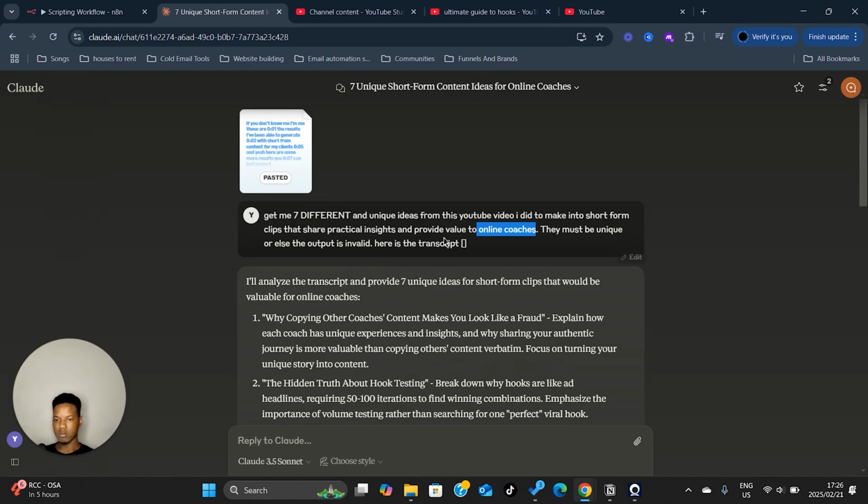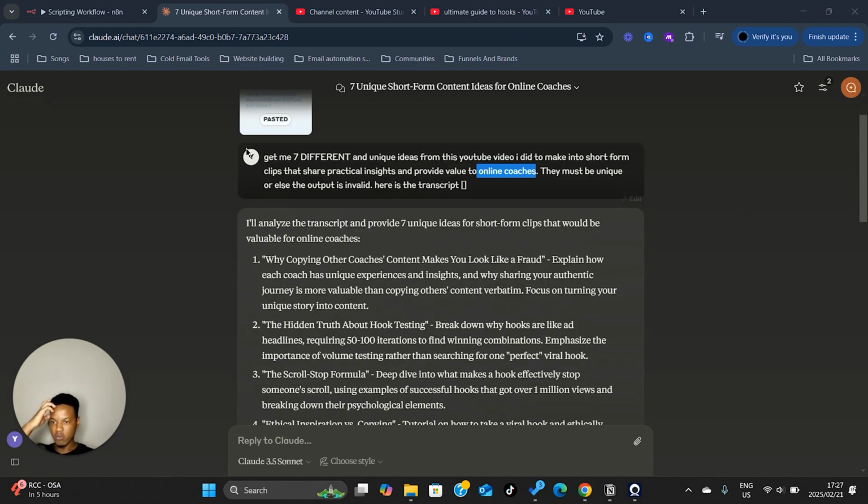And then you're going to put this prompt in and then change this to the target audience that you're going for. So if you're targeting creators or aspiring creators, put aspiring creators. If you're targeting people who do cold email, put in people who run cold email services. Just put in the ideal avatar you're targeting over here and then just paste in your transcripts. I like Claude, so yeah, you could do this with DeepSeek or ChatGPT. I just like Claude because it's a lot more premium and a lot more effective.